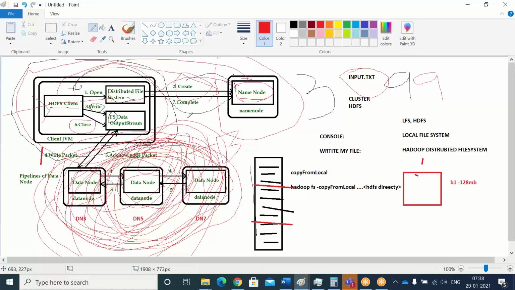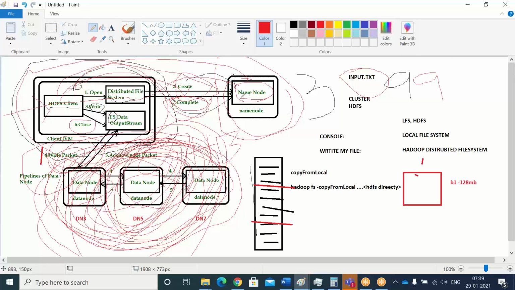Yes, while writing, if you are having any issue, unless all 7 tasks complete and the acknowledgement is received by the HDFS client, only then can we say that the write operation is completed. In between, let's say in the 5th or 6th process, if it crashes, then you have to process it again. That means there is no partial concept available. The entire data will be saved only when all 7 steps complete, then only the save operation happens. Otherwise the entire data will be erased.